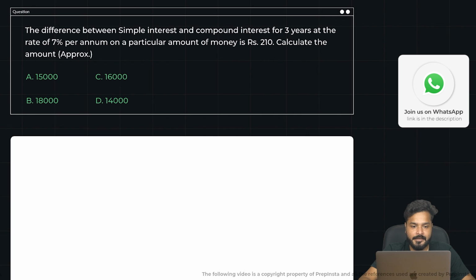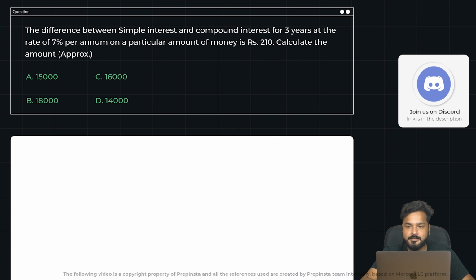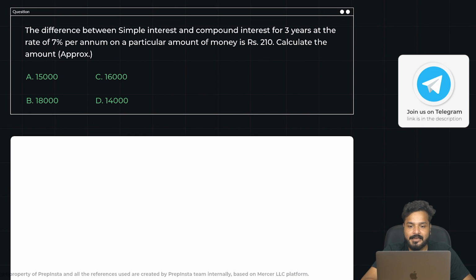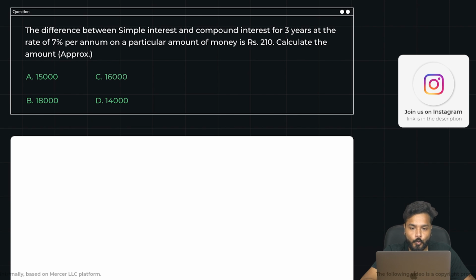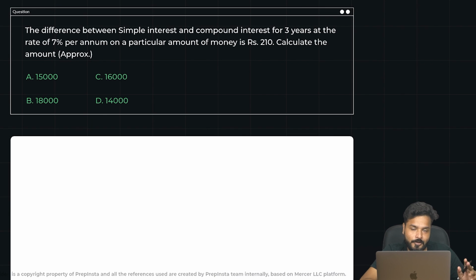Moving on to the next question, guys, which is a question from simple and compound interest, which says the difference between SI and CI for 3 years at the rate of 7% per annum on a particular amount of money is rupees 210. Calculate the amount approximated. So you're supposed to find the principal amount here. Can you guys pause the video and start solving this question on your own? Because solving this particular question is really very important.